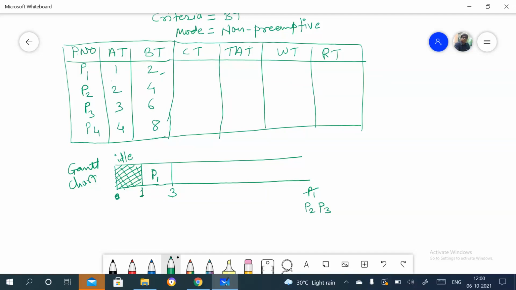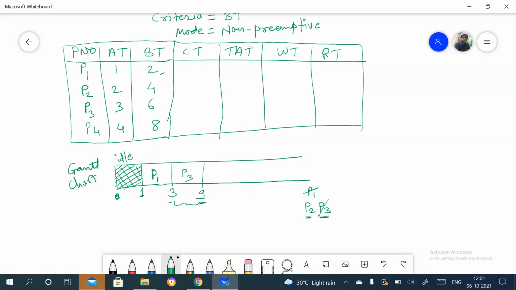Now we need to check from P2 and P3 which has the longest time, right? So P2 burst time is what? That is 4, and P3 burst time is what? That is 6. So which one has the longest time? P3 has the longest time, that is 6. So we'll take P3 for execution, and the time is 6. So 3 plus 6 is 9. Now again you need to check, is there any process that arrives at 9 or before 9 and after 3? So in this gap you need to find it.